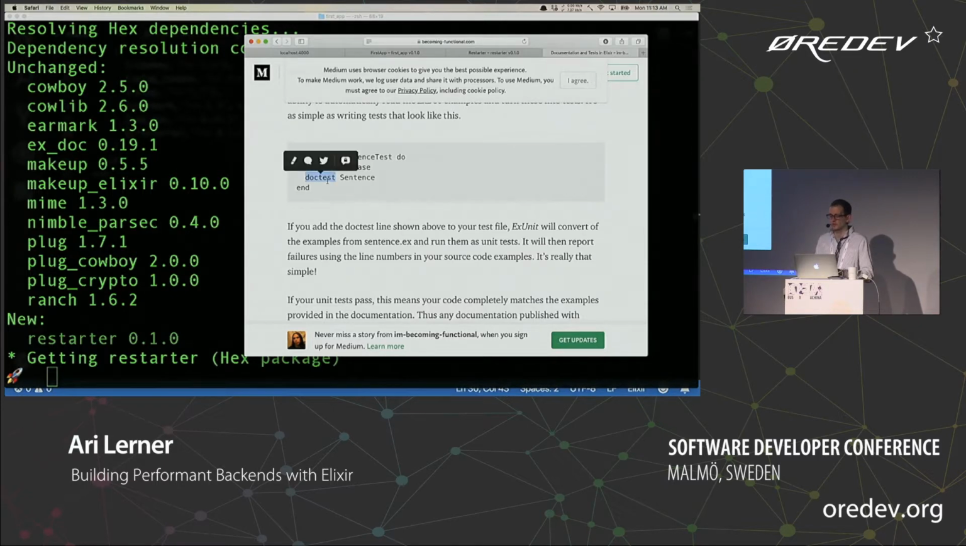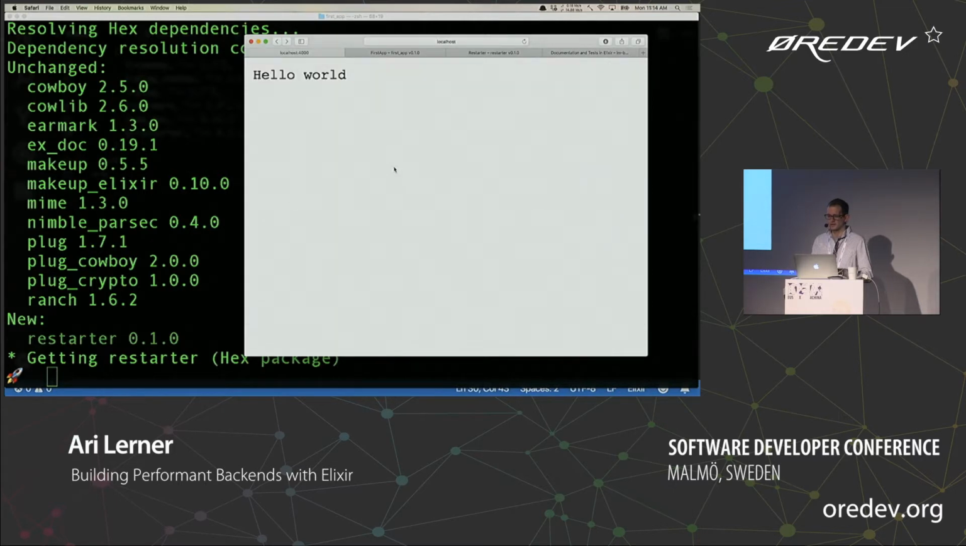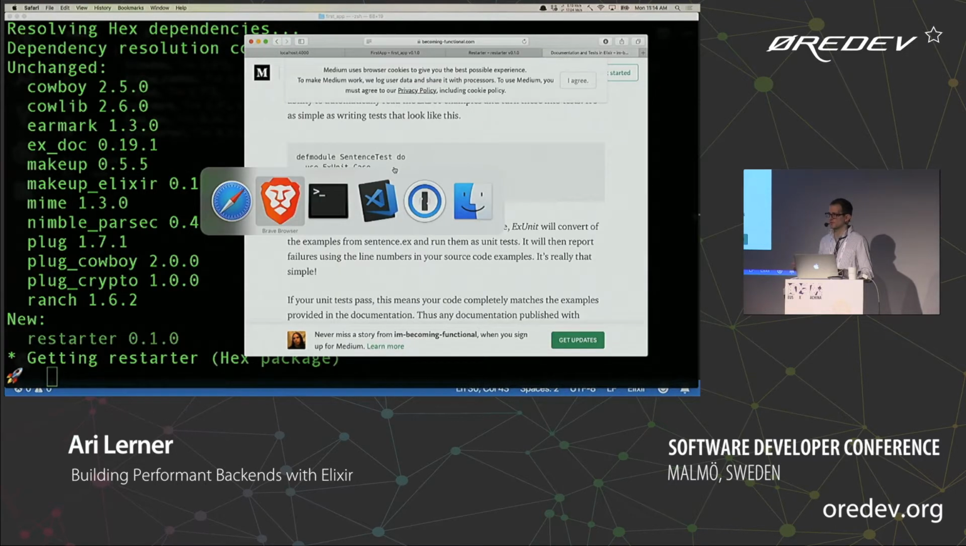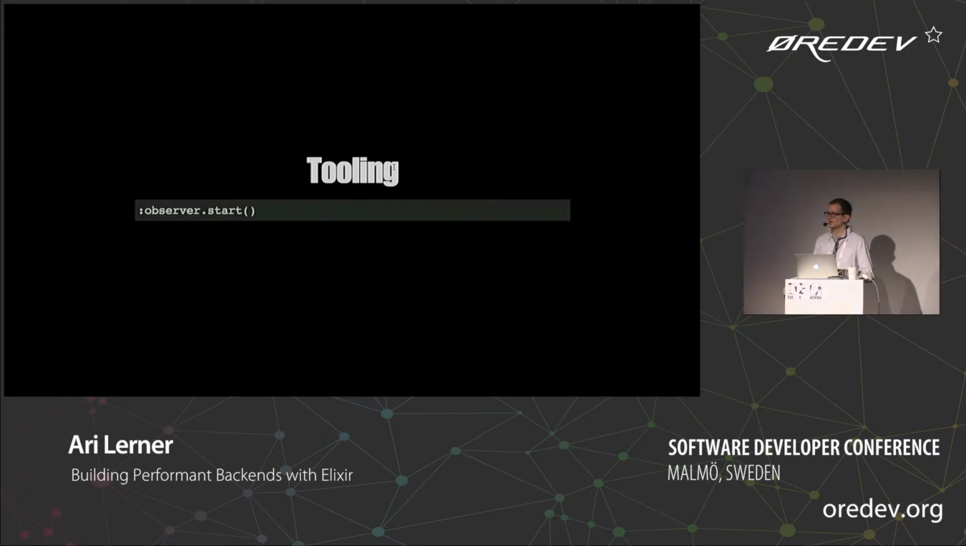Oh, well, that's pretty easy. In order to write your documentation as a test, you say that your documentation is a test by using the keyword doctest, as long as you're using ExUnit, which is built into Elixir. Did that answer your question without me getting too deep into the weeds with it?